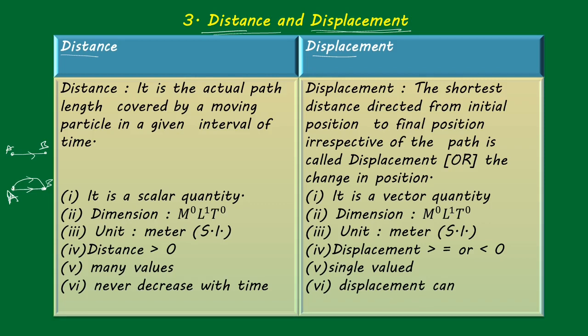See, the particle traveled in this longer path, but the displacement is this one only. So comparatively, the two paths take much time, but the displacement takes less time, so the displacement is decreased with time. That is a thing you have to understand.